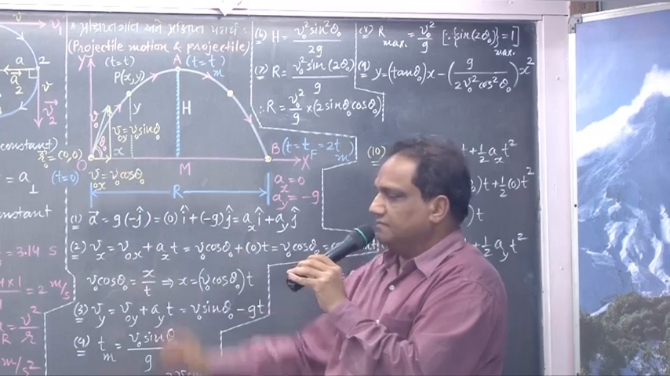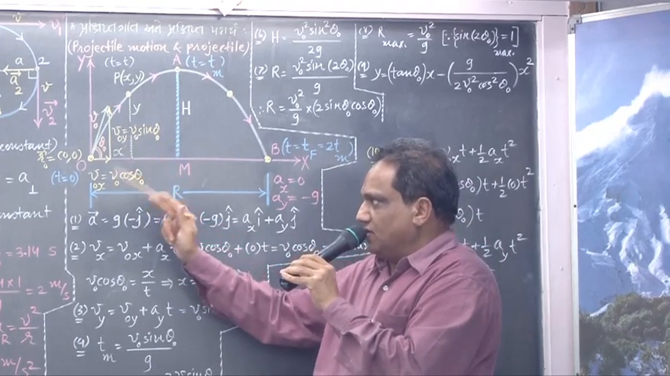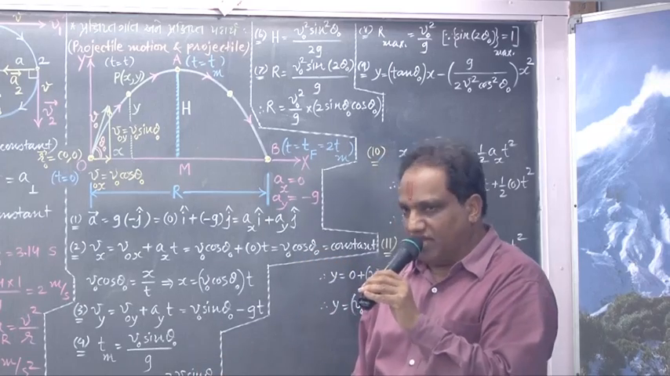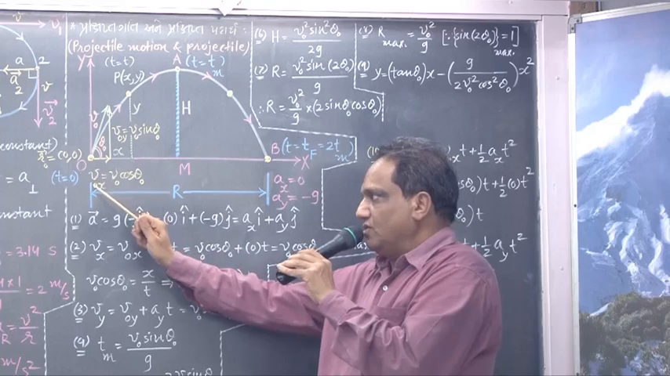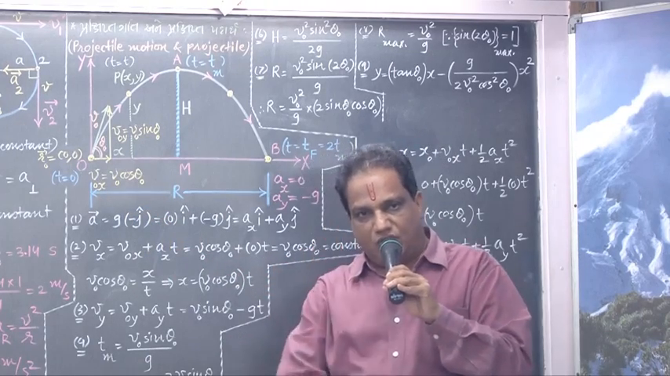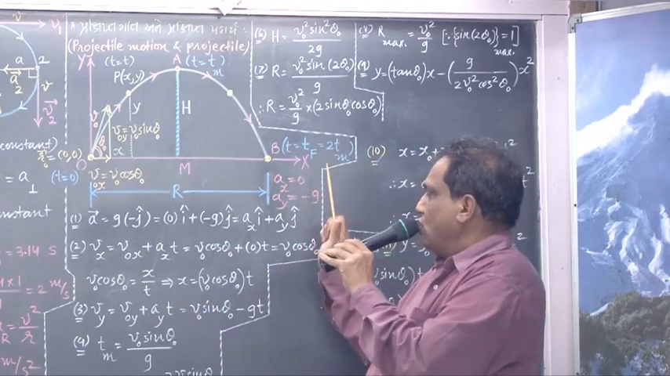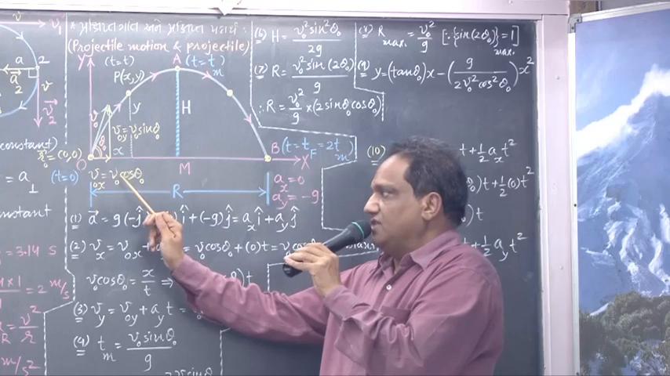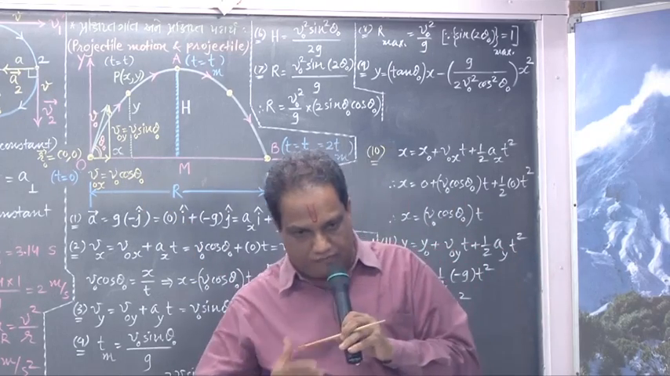What is this vector? Component of V0 adjacent to theta 0. Let it be V0x. That is x component of initial velocity. Why x component? Because it is aligned parallel to x-axis. And by formula it is V0 cos theta 0. How?